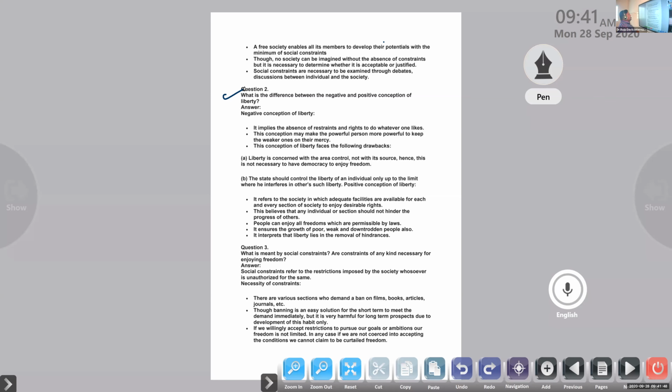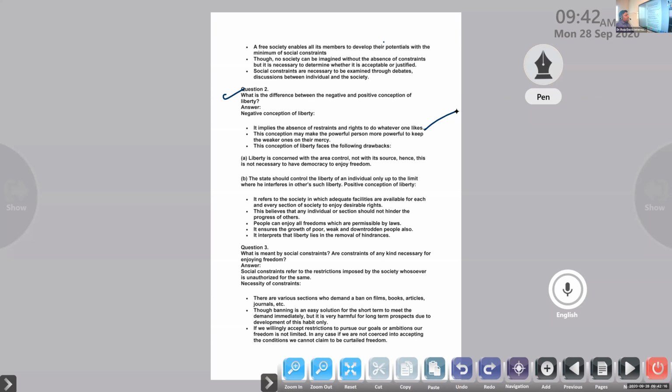Okay, next one, the negative concept of liberty. We know that the negative concept implies the absence of restraints and the right to do whatever one likes. So negative freedom means a person can do whatever he likes. There are no restrictions existing, no constraints. This conception may make a powerful person more powerful, keeping the weaker ones at their mercy.